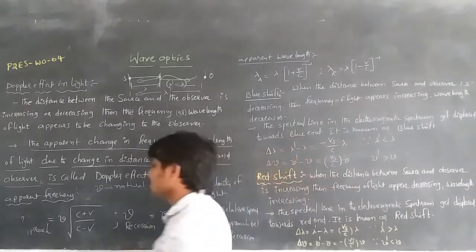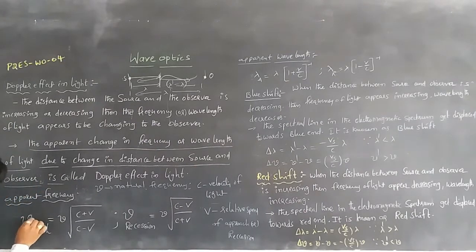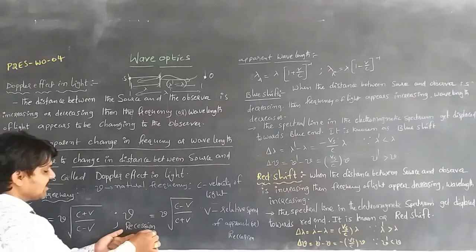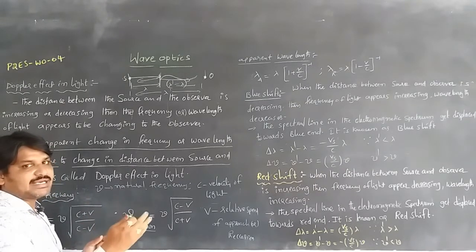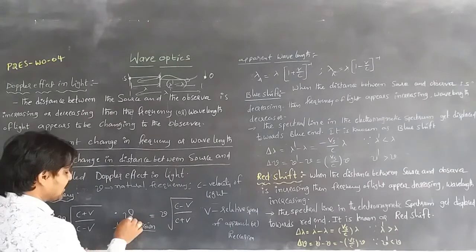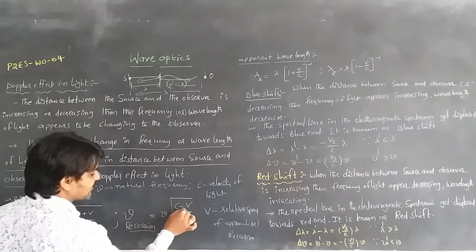In the case of the formula, we can write that nu approaching, the apparent frequency, is equal to nu times the square root of (c plus v) by (c minus v). This is the general expression for the apparent frequency when the source is approaching an observer, meaning the distance between the source and observer decreases. For recession, when the distance between the source of light and the observer is increasing, nu recession is equal to nu times the square root of (c minus v) by (c plus v).